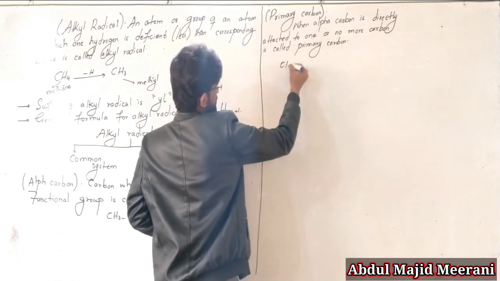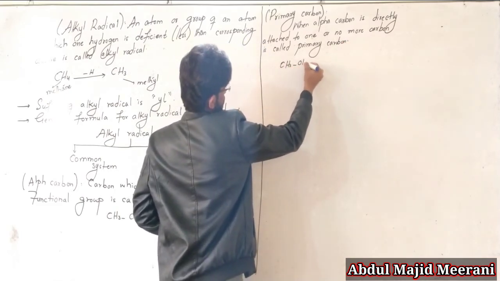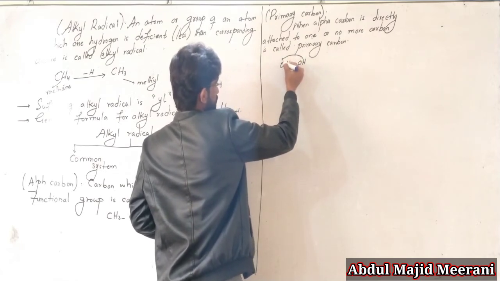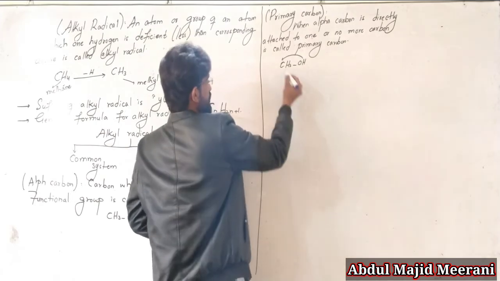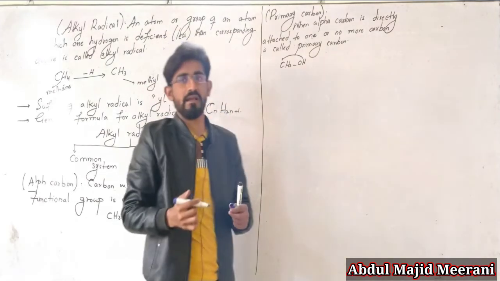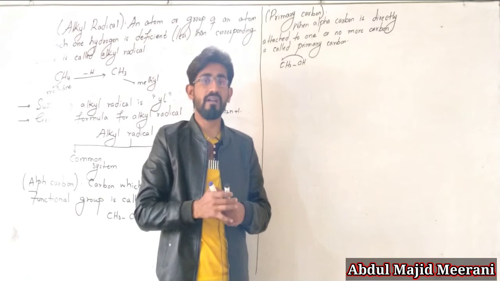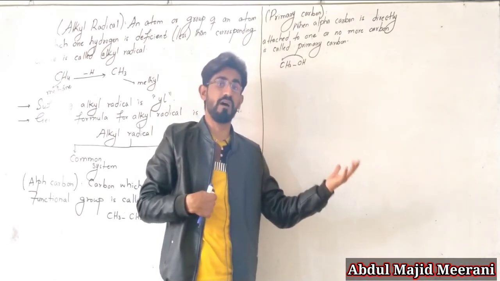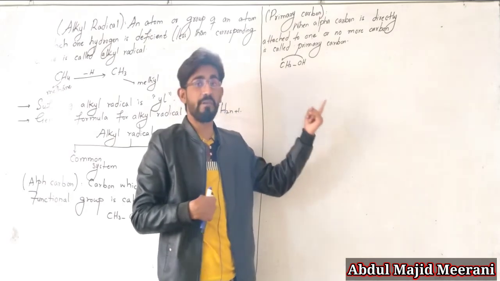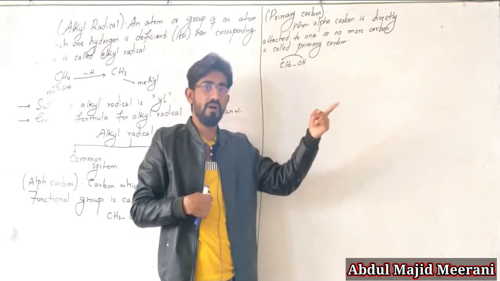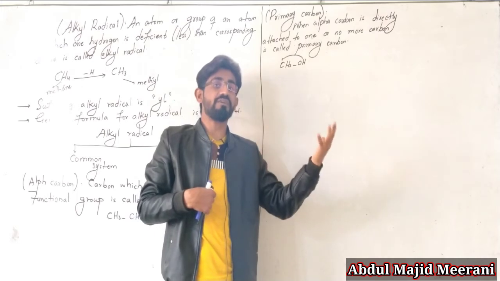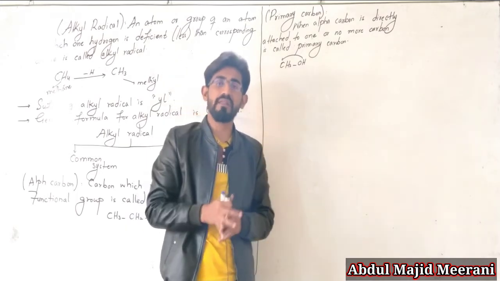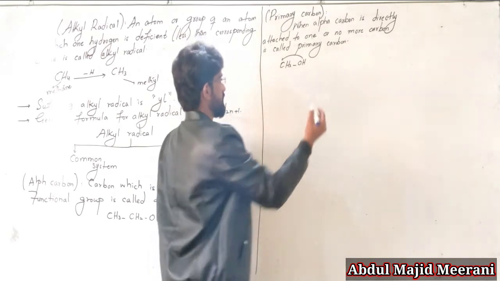Like this, CH3OH. This carbon is directly attached to the functional group, so this is called primary carbon. Primary carbon is that in which the alpha carbon is directly bonded with the functional group and bonded with one or no more carbon.